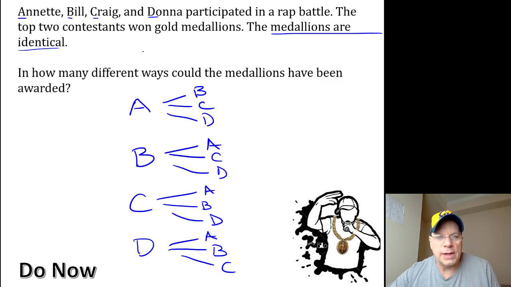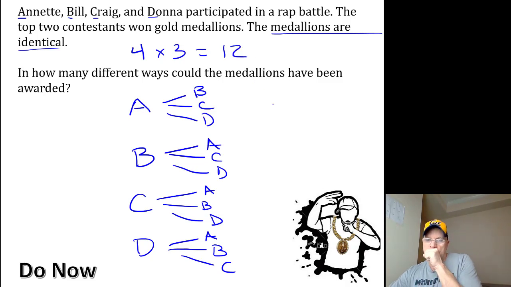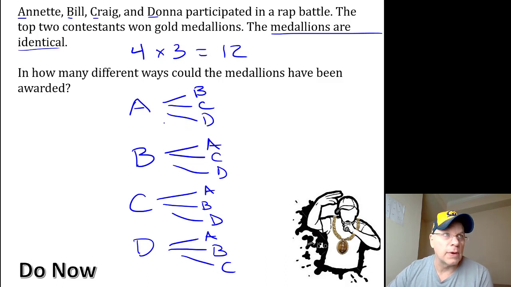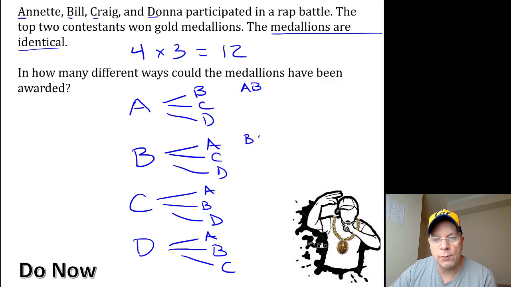It looks like we have 4 times 3, or 12, possible ways to hand out these medallions. At first glance, it looks just like last week's scenario where we had 2 people winning trophies. However, the trophies were different sizes. Here it's specified that the medallions are identical. So if Annette and Bill win medallions, that's the same as Bill and Annette winning. So you start to see that some of these possibilities are repeated.